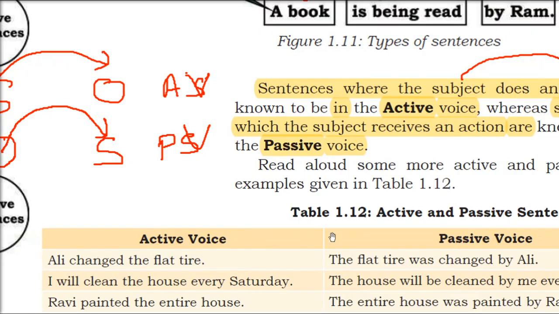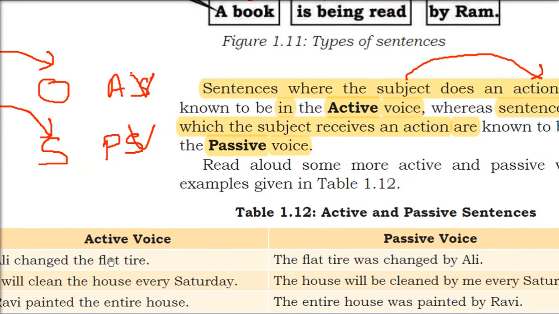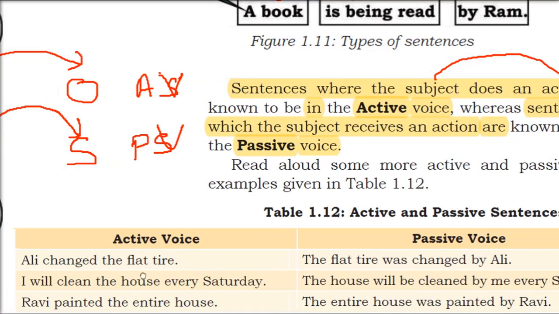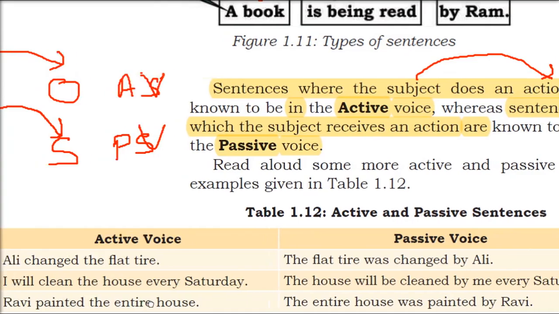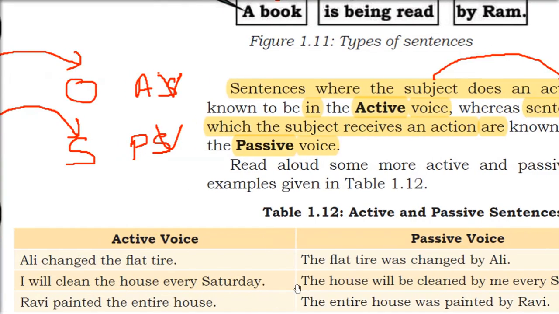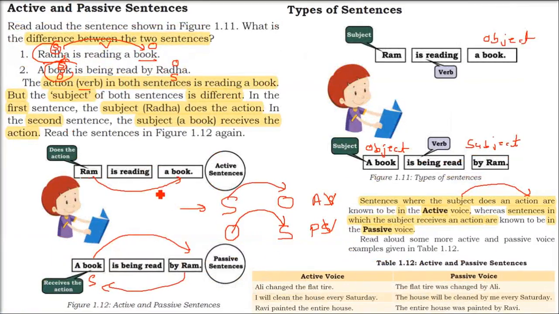Okay. Now let us see passive voice. Same thing. The flat tire was changed by Ali. Now the subject is getting action from the object. Here also, Ravi painted the entire house. The entire house was painted by Ravi. So the entire house is a subject which is getting an action from the object which is Ravi here. Okay. So subject does an action on object, that is an active voice. Subject receives an action from the object is a passive voice.